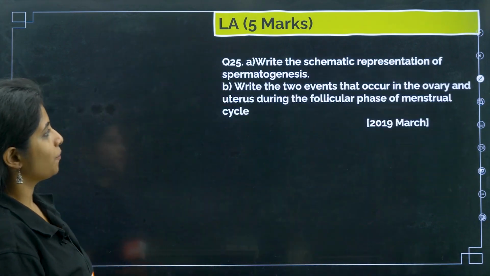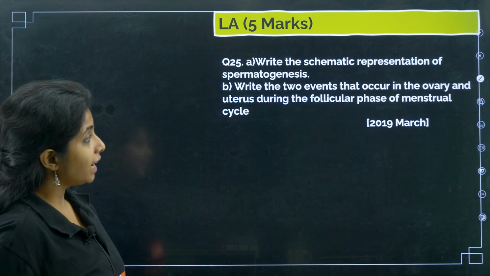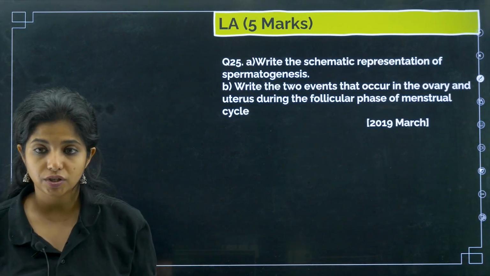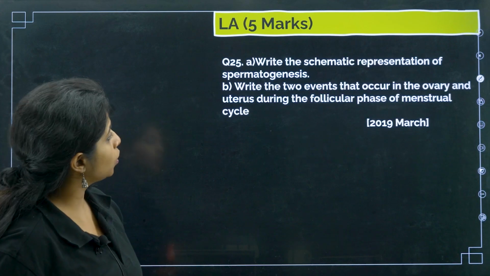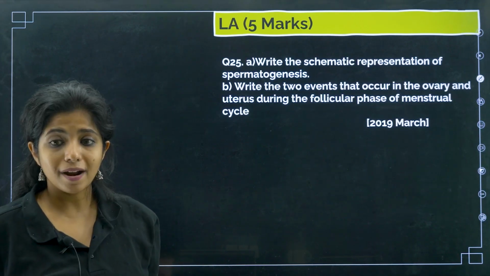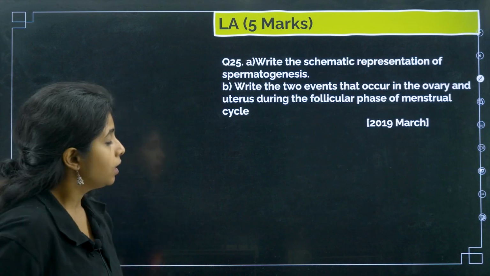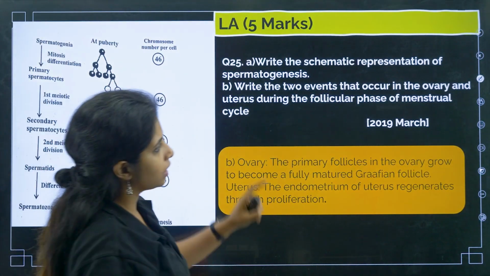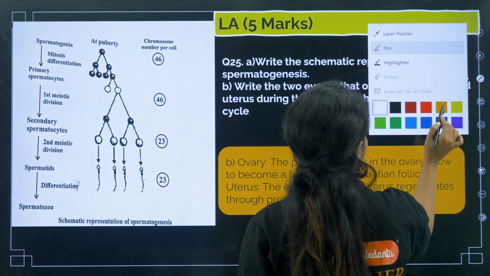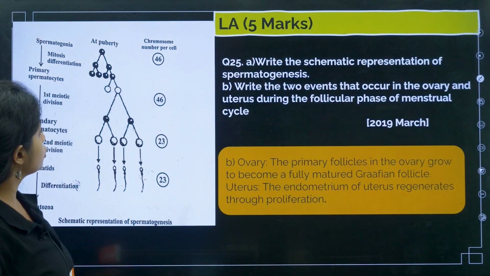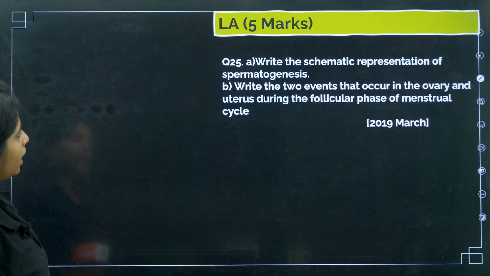Cool. Now, next, write the schematic representation of spermatogenesis. How will you write spermatogenesis? Write the two events that occur in the ovary and the uterus during the follicular phase of the menstrual cycle. We will write it. First thing, the schematic representation of spermatogenesis. So you have to make a systematic thing. Over here we have already made it. I think I would rather not make it. If you want, I can make it. Should I make it, or should I not? So I made it already.